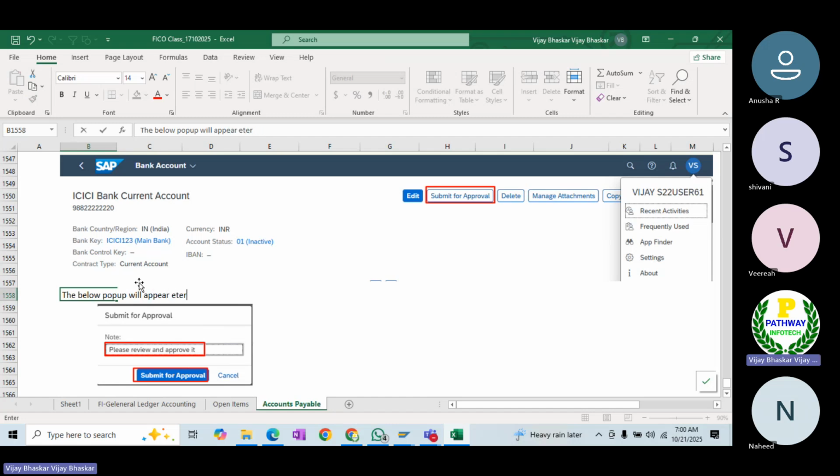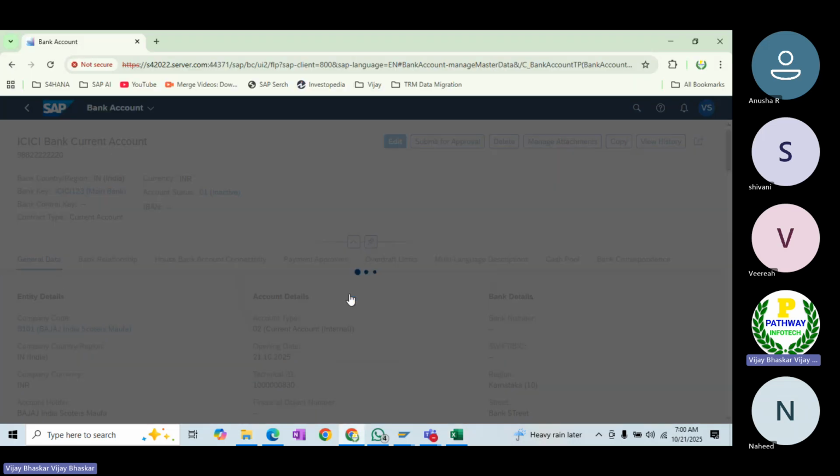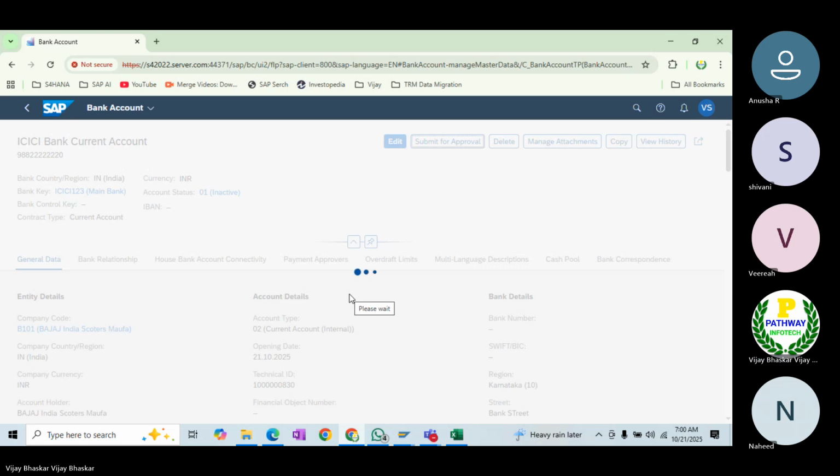Enter the description, sorry, enter the notes and submit. Click on submit for approval. Okay, now you can see that. Let me submit for approval.